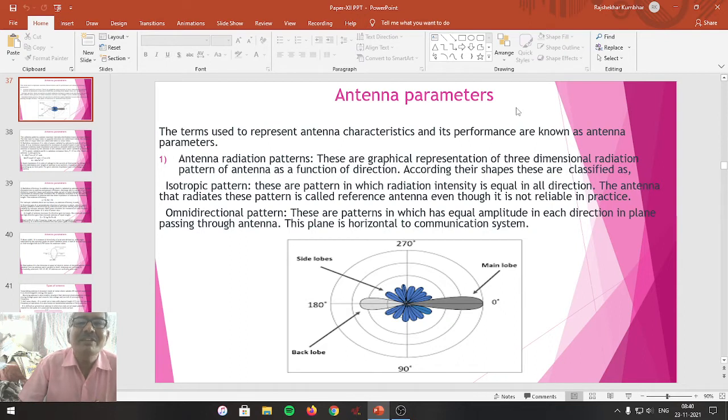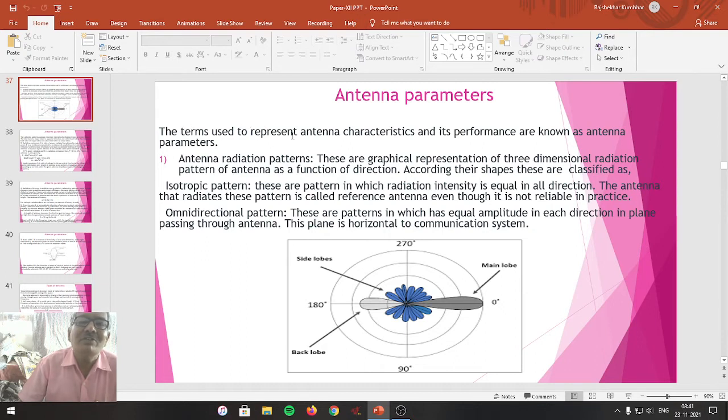In short, we can say the terms used to represent the antenna characteristics and its performance are known as antenna parameters. Means it is a terminology which represents the antenna characteristics and its performance. Performance and characteristics of antenna are represented by peculiar terms.